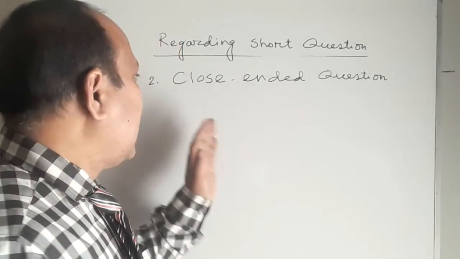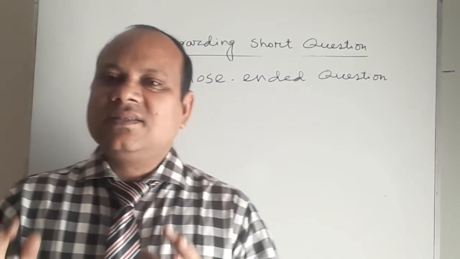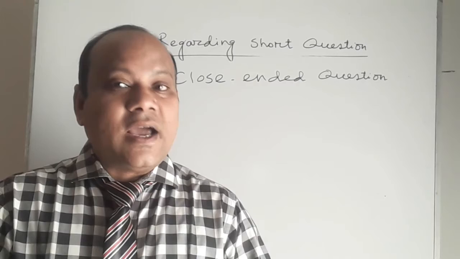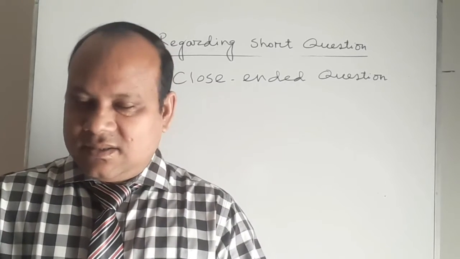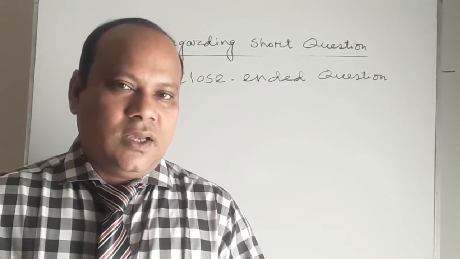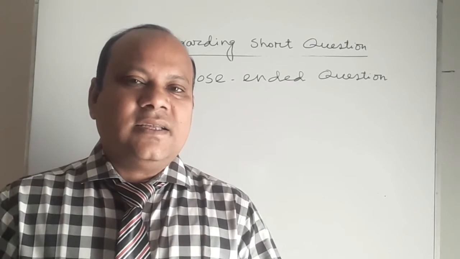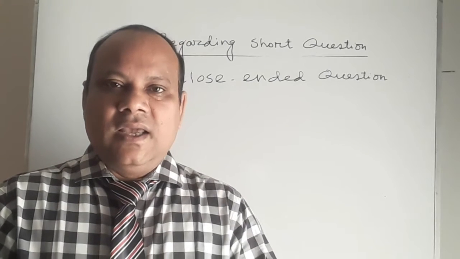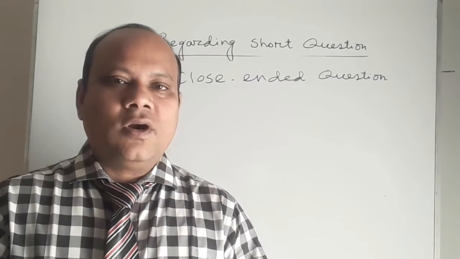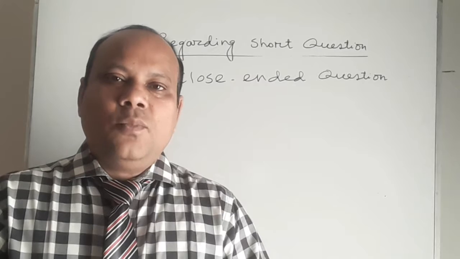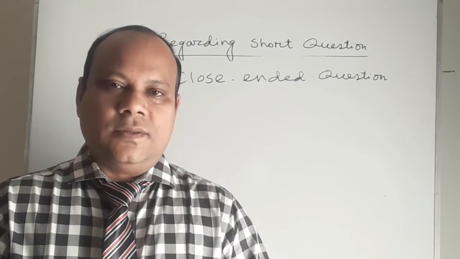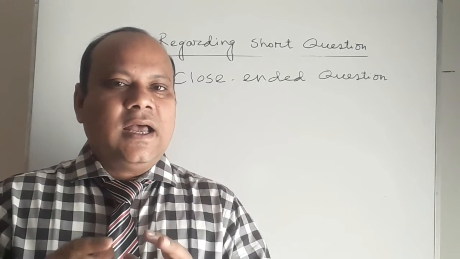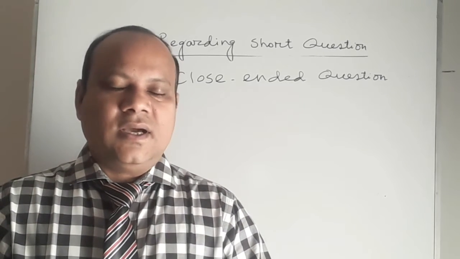But regarding close-ended questions, the answers are given in the passage directly. But can you write it directly? My answer, or simple answer, is no. You are not allowed to take anything or write anything blindly from the given passage. Rather, you have to use paraphrase or you can change the vocabulary using synonyms. That is, you have to use synonyms. You can change the synonyms of some words given in the passage.